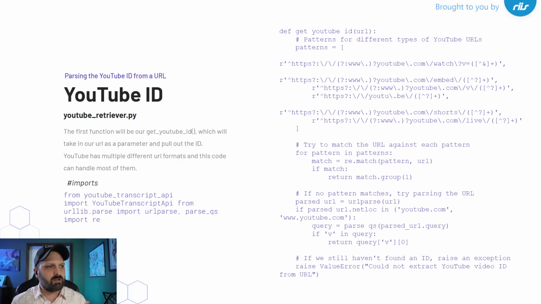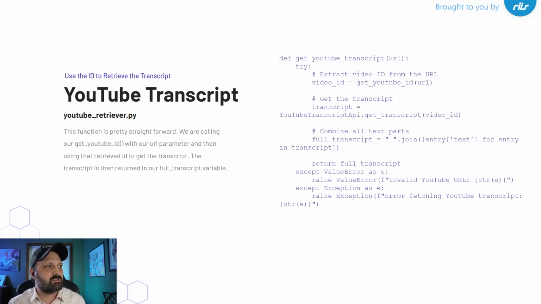Ultimately, this is pretty boring. This is how we grab the transcript. It's very, very straightforward, right? So we're just using that YouTube transcript API, asking it to get the transcript. We're putting in that video ID that we just parsed from the last function. And then we're taking the text that comes out of that and we're making that into text that we can use elsewhere.